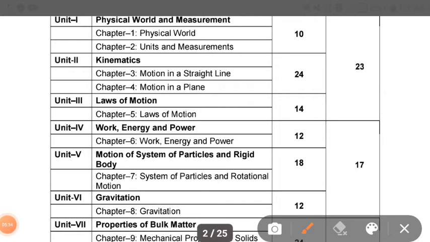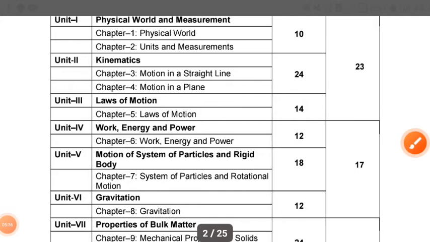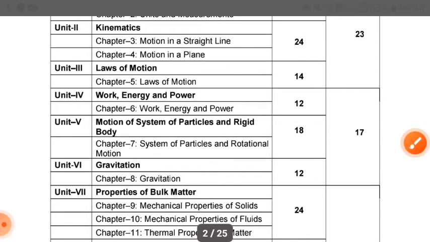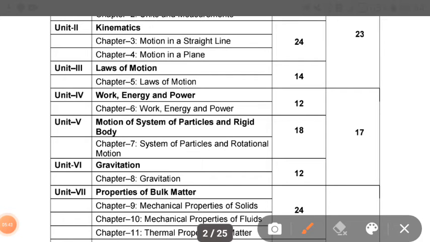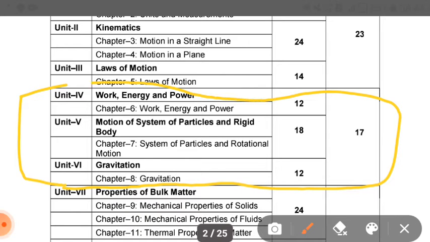If you talk about unit 4th, unit 4, 5 and 6 consist of mainly 17 marks, and these are work, energy and power, motion of system of particles and rigid body, and gravitation.